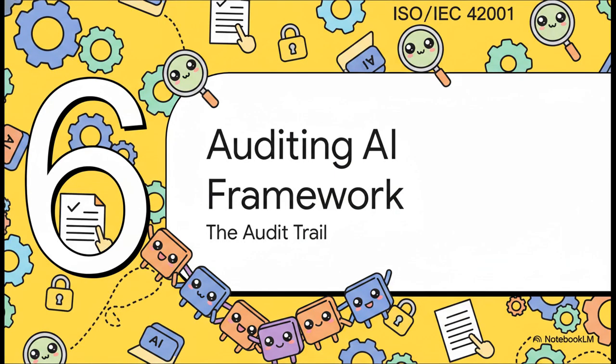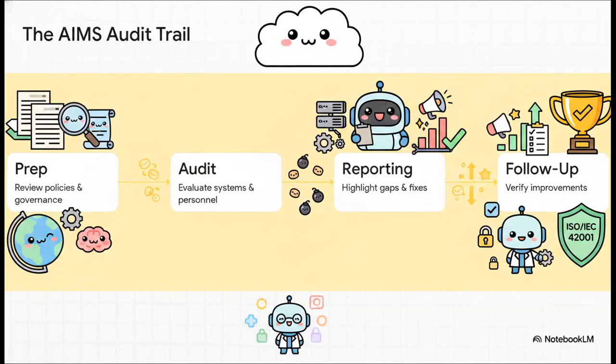Finally, Part 6, Auditing the AI Framework. The audit trail itself is this very strict chronological journey. You prepare through massive document review, conduct the on-site investigation, report the hard truths about any gaps, and then return later to verify the fixes. The lead auditor is evaluating everything from the boardroom's high-level strategic plans all the way down to a data scientist's algorithm tests. They're basically verifying that the gap between your written policies and your everyday practices is 0.